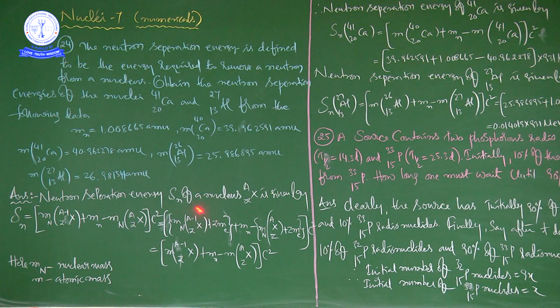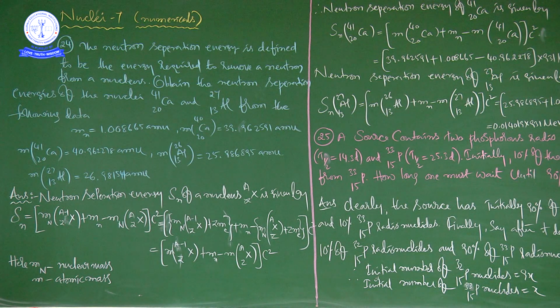39.962521, that is for Ca 40/20. Afterwards, Mn is 1.008665, minus calcium 41/20, which is 40.962278, into 931 million electron volt, converting into MeV.